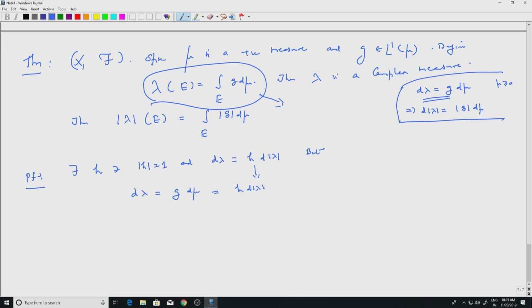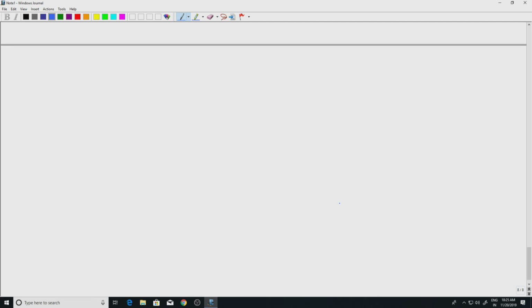So, we have an equality. Multiply by H bar on both sides. This does not really make sense as written, but I will explain what this means. This is a symbolic calculation which has to be justified, only to motivate what happens here.